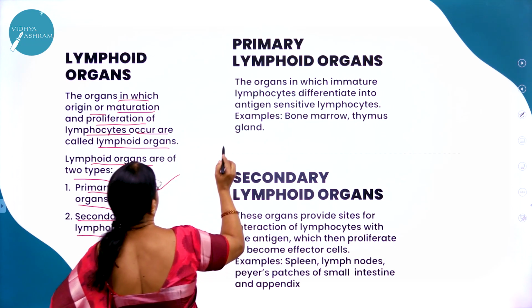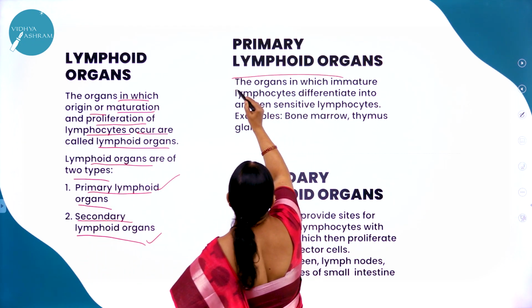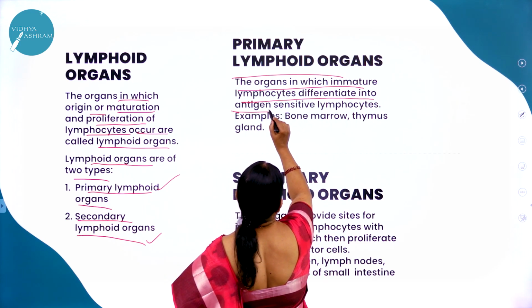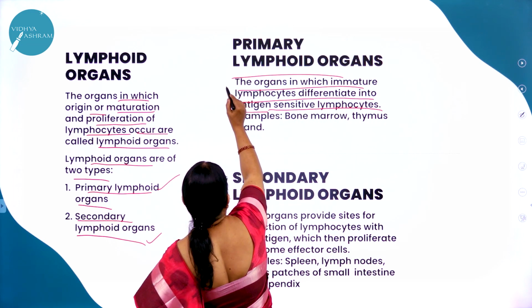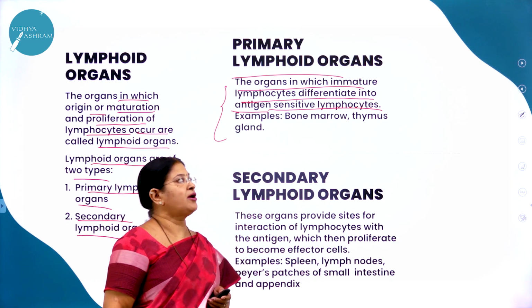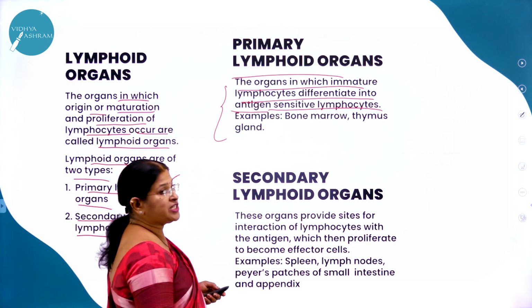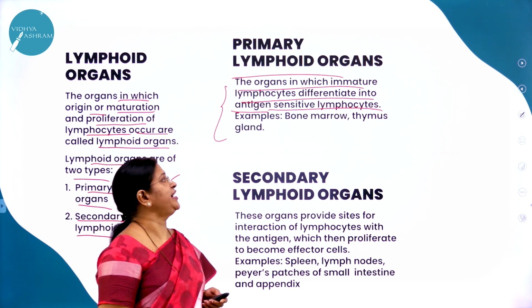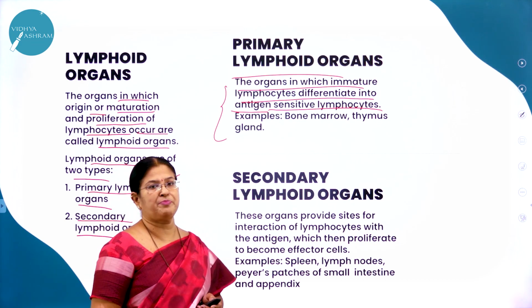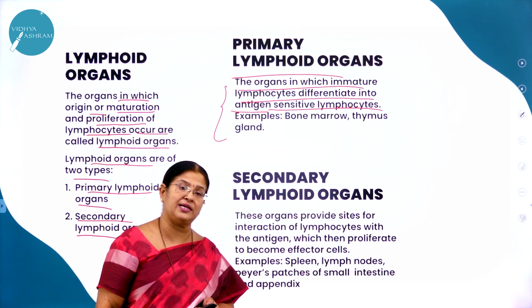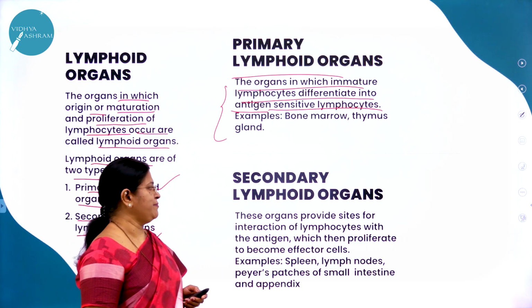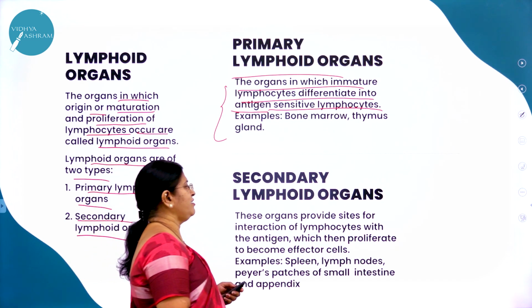So moving on to the first one, that is the primary lymphoid organs. The organs in which the immature lymphocytes differentiate into antigen sensitive lymphocytes are called primary lymphoid organs. So what are primary lymphoid organs? The organs in which immature lymphocytes differentiate into what? Into antigen sensitive lymphocytes. They are called as primary lymphoid organs. What is a classical example you are going to give for primary lymphoid organs? That is bone marrow and thymus. What is secondary lymphoid organs?